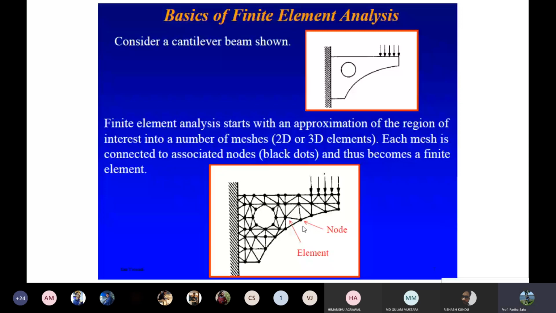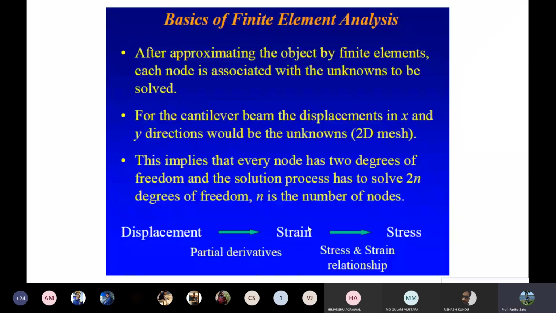So what happens when you do finite element analysis? Each node is associated with some unknown variables. The variables mean the input parameters. So if you need to know the heat flux or maybe the deformation of the cantilever, you have to apply some sort of load, right? Why do you have to apply load? Until you apply the load or the force, you cannot deform that cantilever beam.